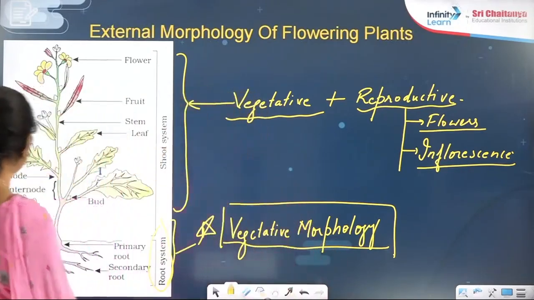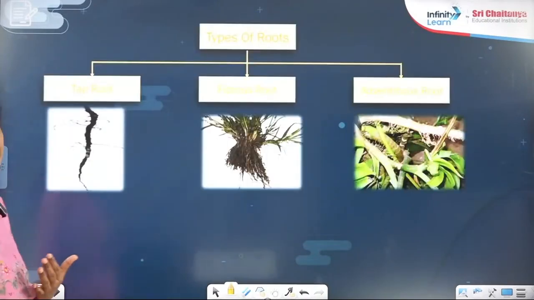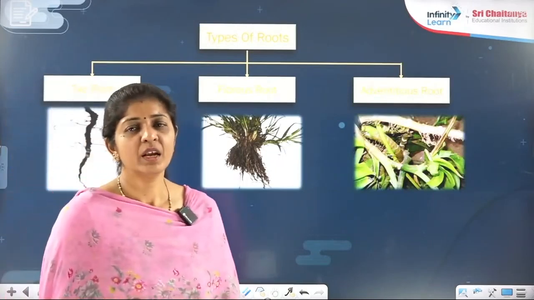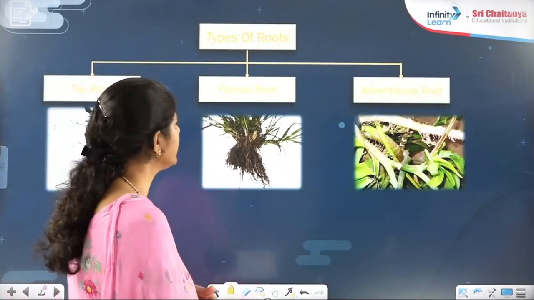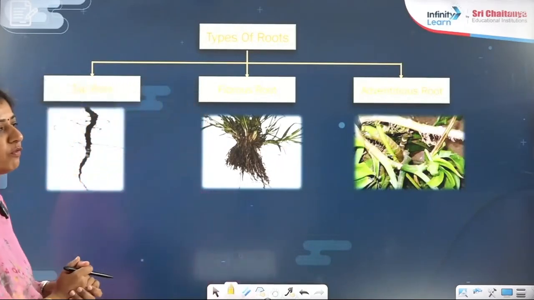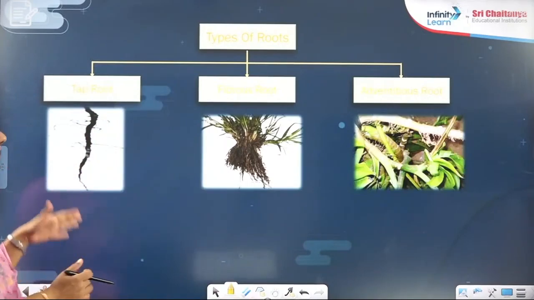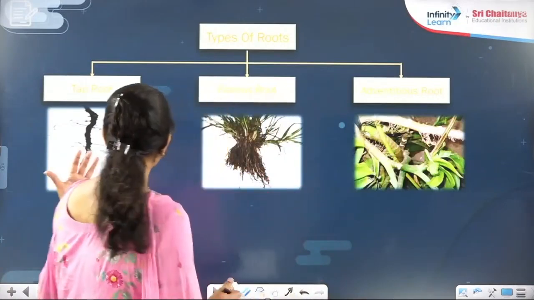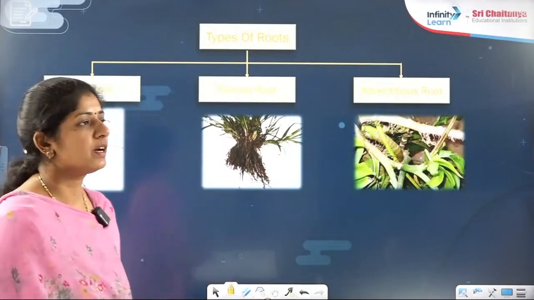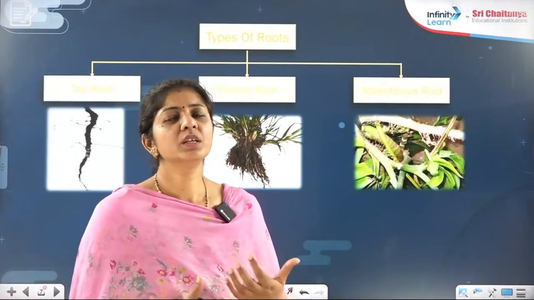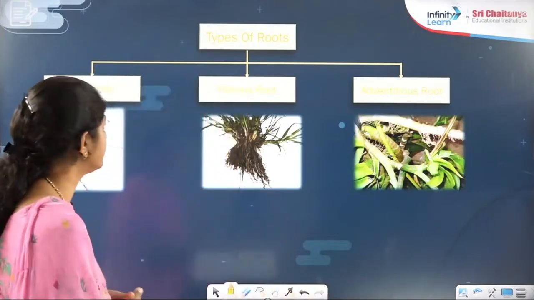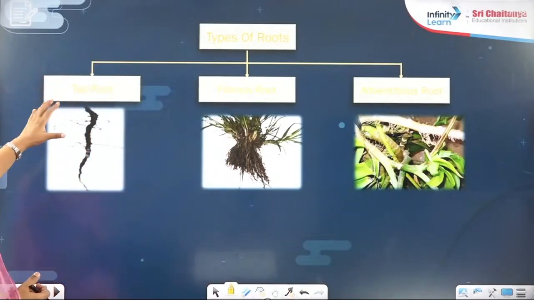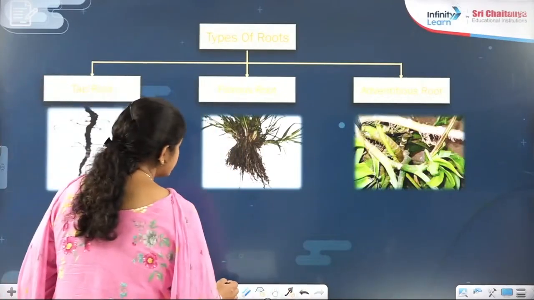Now let's talk about the next topic under the root, right? What we are going to take here are the types of the root. Types of the root, how many are there right now in front of you? Three types. One is the taproot, fibrous root, adventitious root. All those three diagrams you will find in your NCERT book, right? So what are these diagrams conveying? Let's talk about the first type, taproot. Can I say it is forming a system here?